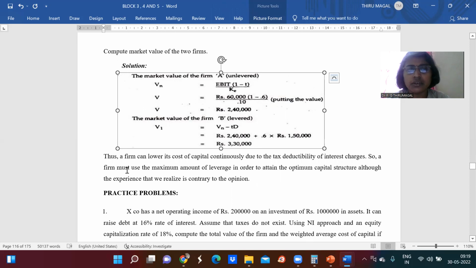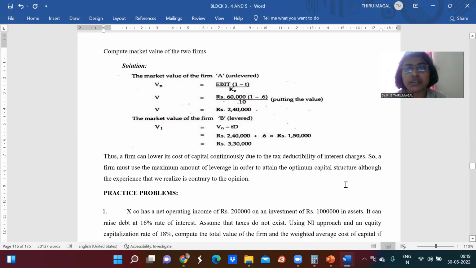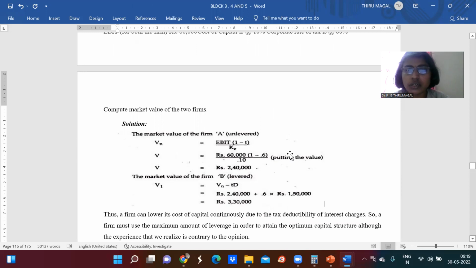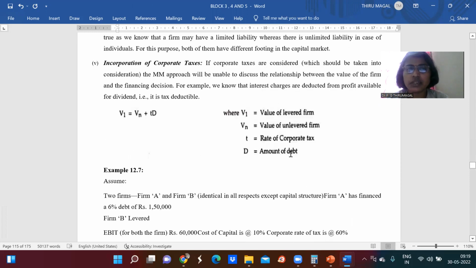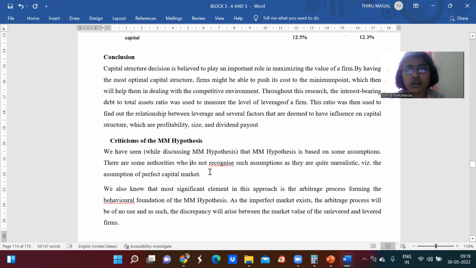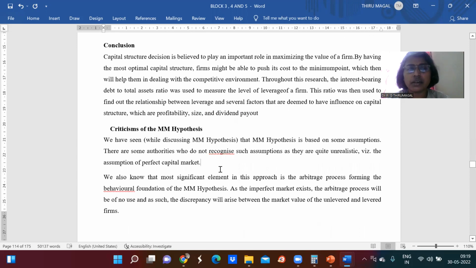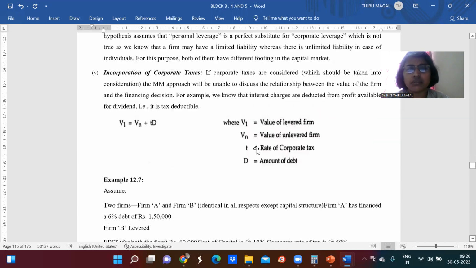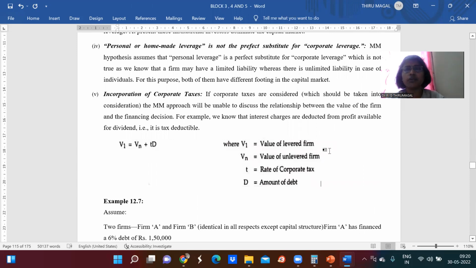So thus a firm can lower its cost of capital continuously due to the tax deductibility of interest charges. So a firm must use the maximum amount of leverage in order to attain the optimum capital structure, although the experience that we realize is contrary to this opinion. So we can see that as per the approach, even though it is contrary to the theory, it has gone through a lot of criticism because they have assumed a perfect capital market, no taxes. Because of that, the value of the levered and unlevered firm has been calculated by including the tax rate.